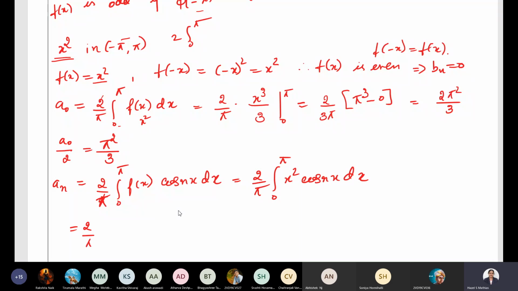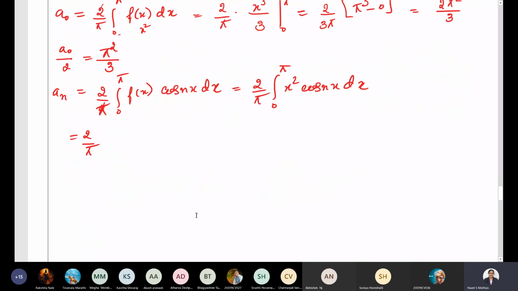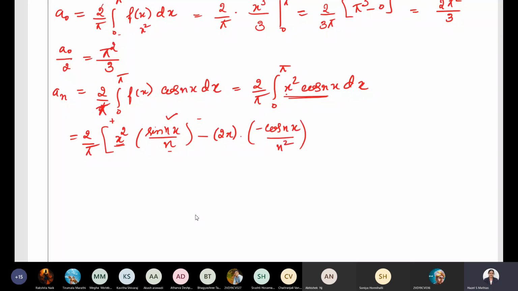2 by pi. Apply Bernoulli's rule in order to integrate the product of two functions. According to Bernoulli's rule, you need to keep the first term as it is, x square into integration of cos nx. Integration of cos nx is sin nx divided by n. Then minus, alternately positive, negative sign we have to give. Differentiate x square, we get 2x, and integrate this term. Integration of sin is minus cos, so we will get minus cos nx by n, and this n will become n square.